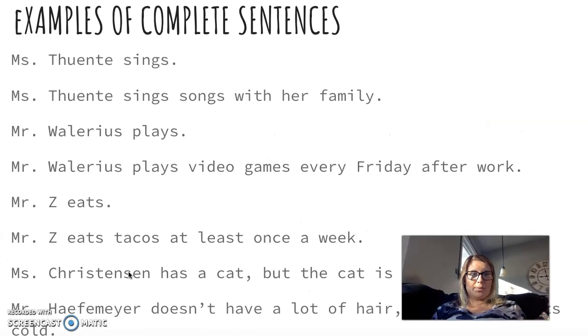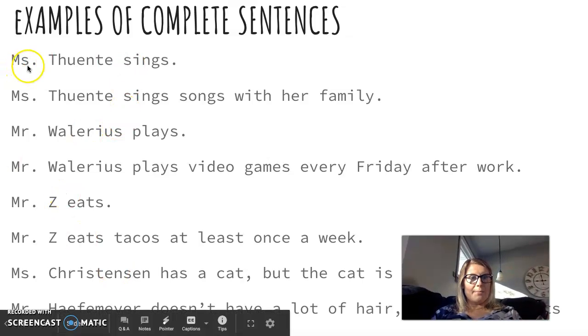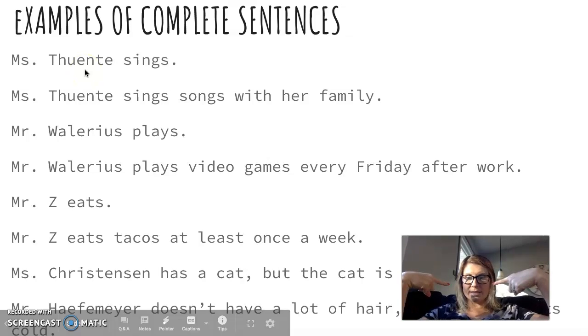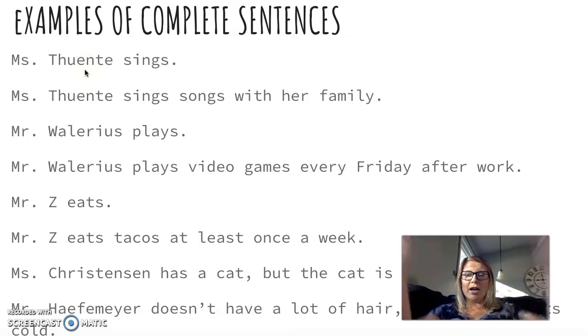Now, we're going to look at a couple of examples here. Mr. Z wrote this out, so I'm going to go through his examples. Miss Tinty sings. Subject, Miss Tinty. Sings, la la la la la. It's what I'm doing. It's the predicate. Another word for predicate is the verb. Miss Tinty is the subject, sings is the verb. That's easy peasy. What if you have a longer sentence like Miss Tinty sings songs with her family? This part of the sentence is the subject. Sings songs with her family is the latter part of the sentence, the predicate. I really want you guys to focus though on what is the verb. What is the verb? It's still sings.